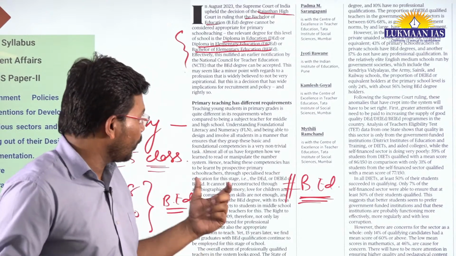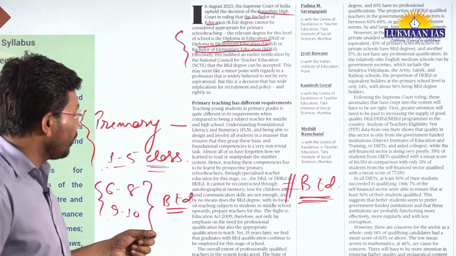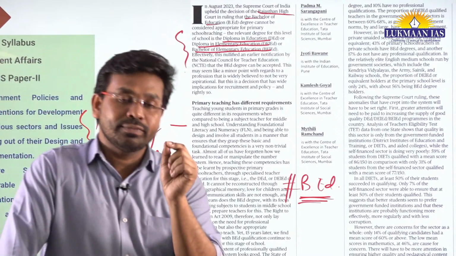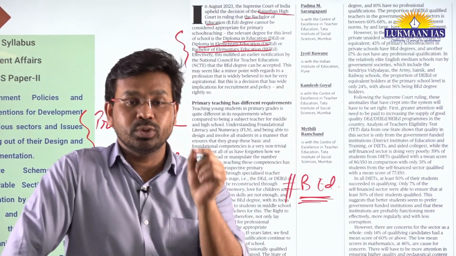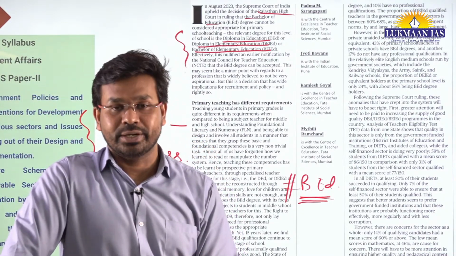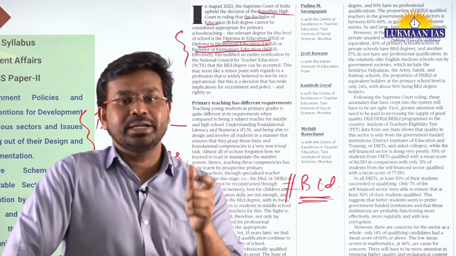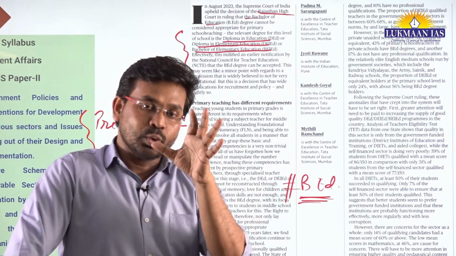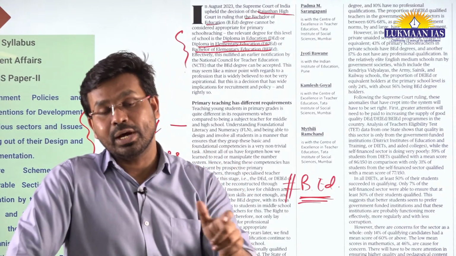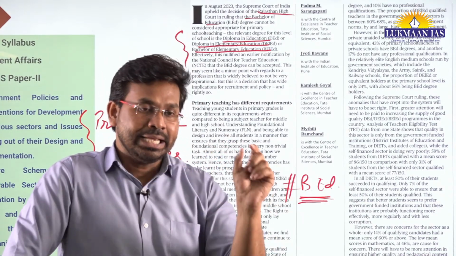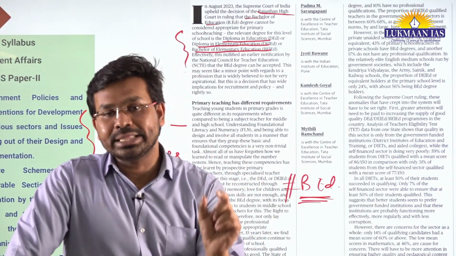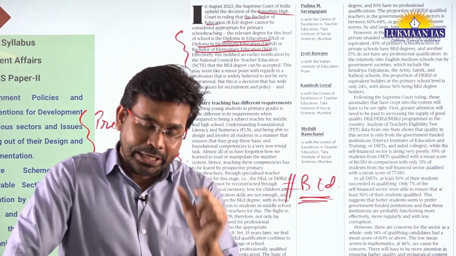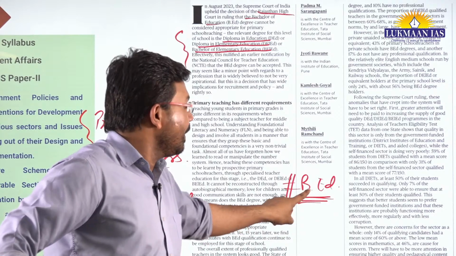It was found that 90% of the teachers teaching in schools have a professional qualification, and 10% do not. Those who do not are either teaching in private schools or in some government schools. But many of them do have B.Ed degrees.